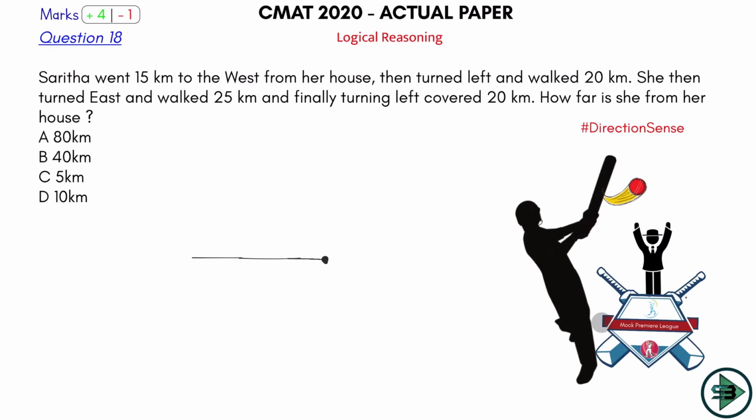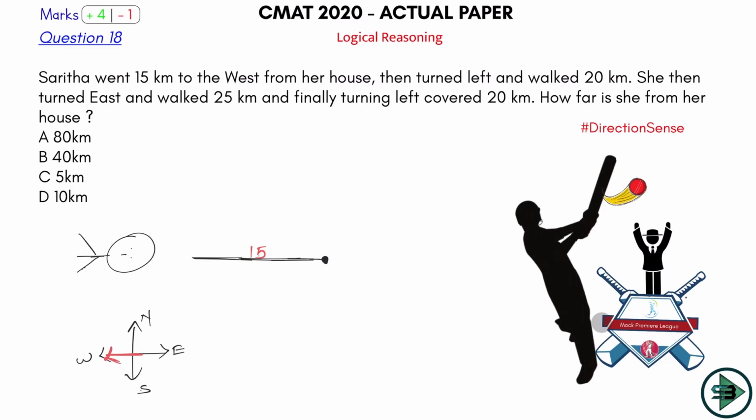So Sarita walks 15 km towards west. This is the west direction from her house. This is her house, the dot. Then she turns left. I have taught this many times in the class, but some students may be looking at this for the first time, so I am explaining it. If you are walking towards west, how do you know this is the west direction? Because there are 4 directions here. East is this, west is this, north is this, south is this. If you go towards west, you will go in this direction. That's why I had made it here.